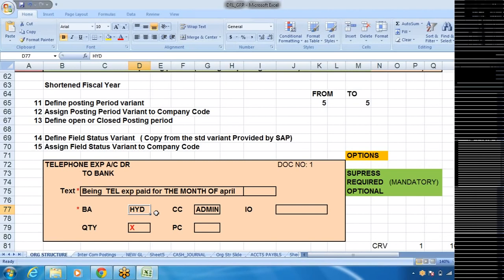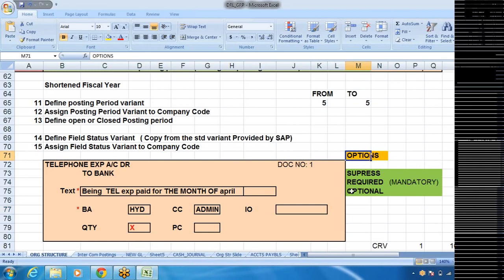Similarly, maybe cost center, once we create the controlling area and cost accounting is also activated. So we can post business area Hyderabad, say the cost center belongs to the admin department or finance department, or any other department. Like this, any fields, whatever you want, you can activate that field and post the accounting entry. So we have a facility like that.